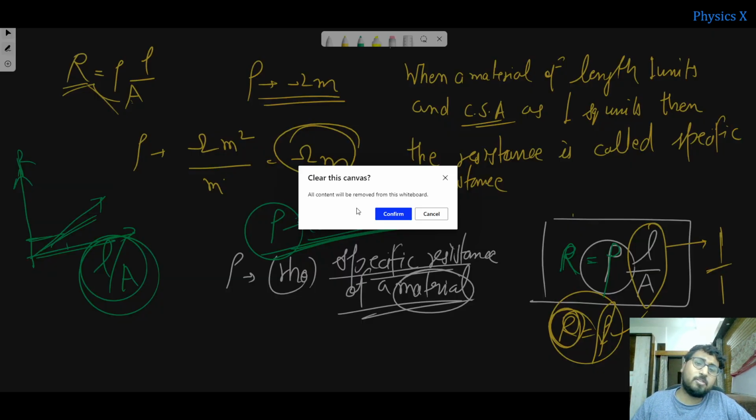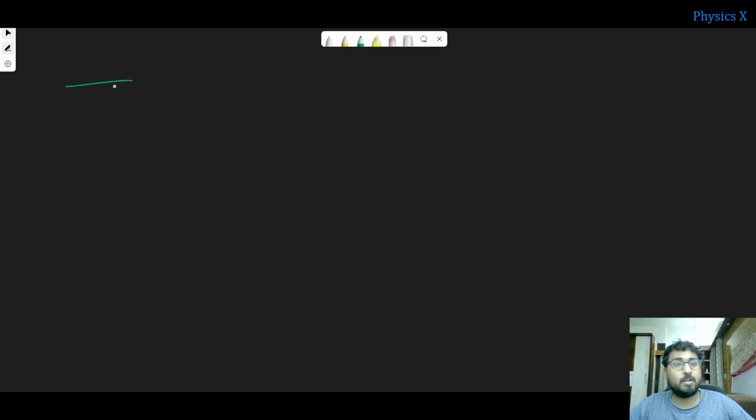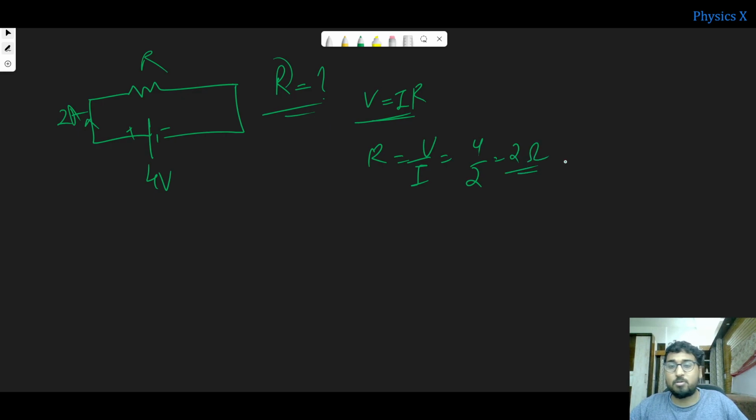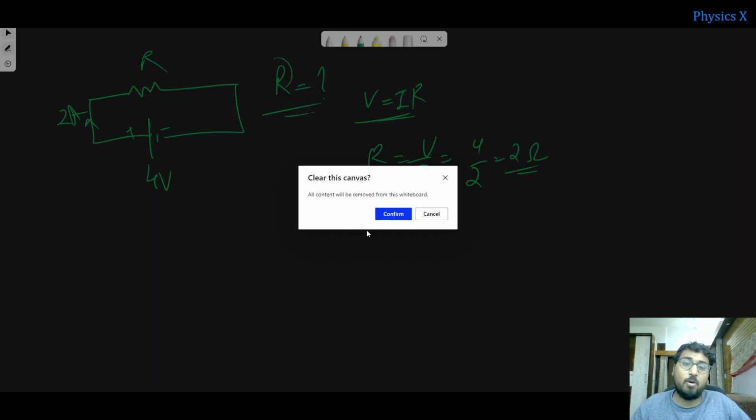Now let us discuss some questions to understand today's concept. Let us say a voltage of 4 volts is applied to a resistance of value R. The current flowing is 2 ampere. What is the value of resistance? If you need to find R, you know by Ohm's law V is equal to IR, so R is equal to V by I. That is 4 by 2, so that is 2 ohms. Such questions you can calculate easily. Now let me tell you a question also. This is important.